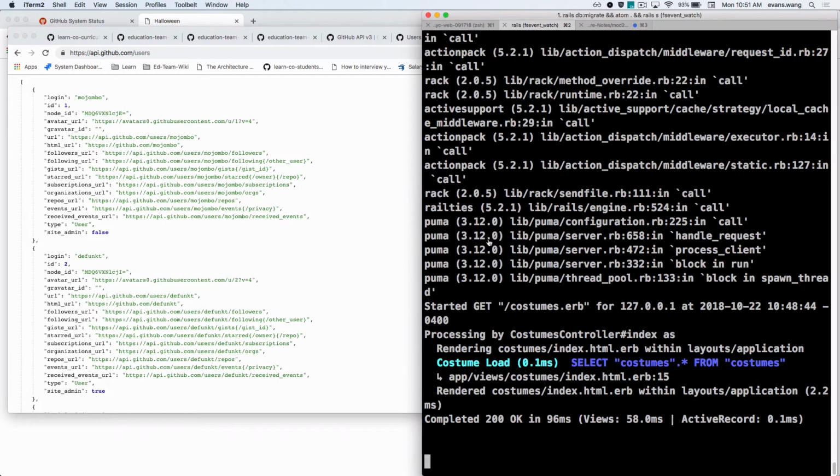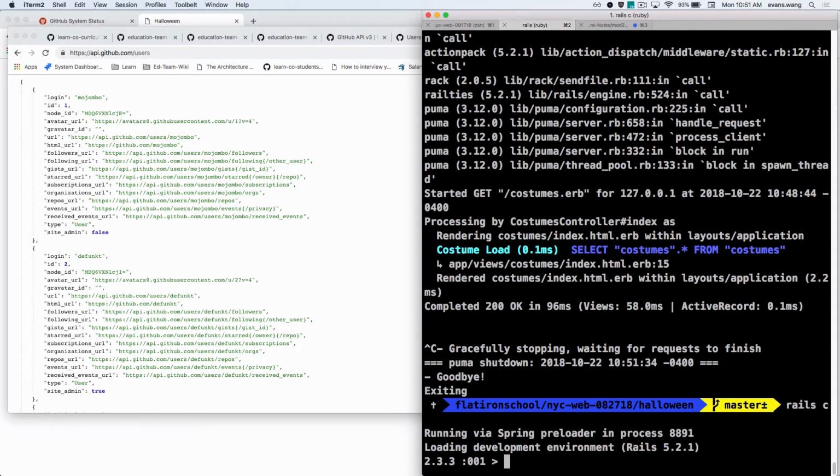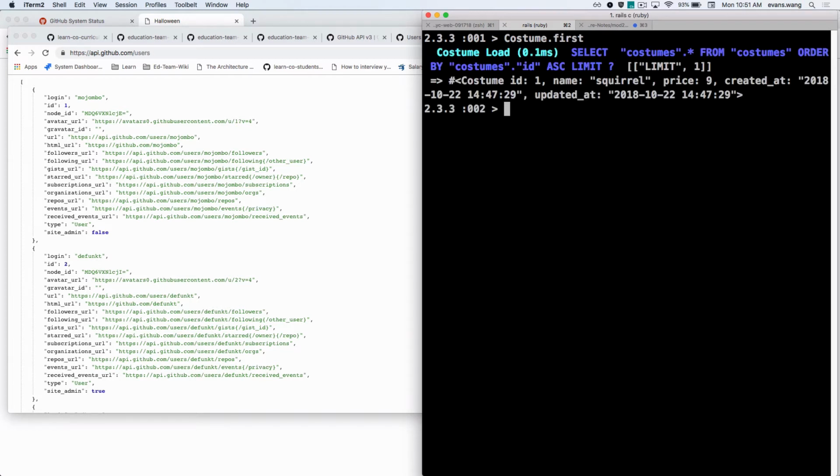Well, let's go back to the console and take a look. What do I have here? What model? The costume. Let me clear this out. Cool. And now I have models in here. I have costume.first. And what should I get back? The squirrel, right? What if I wanted to see that? Have you seen to_i, or to_s, or to_json?